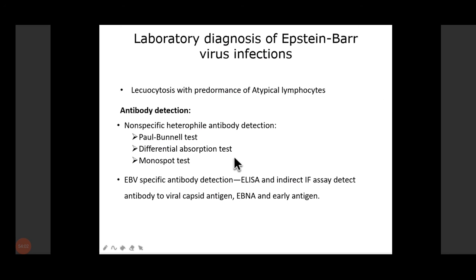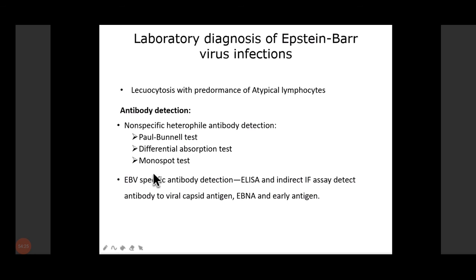But if they are because of other antibodies, like Forssman antibodies that are induced by injection of sera, or if they are normally present, they are absorbed by the kidney cells, guinea pig kidney cells. So we have to do this differential absorption test in order to confirm our antibody.